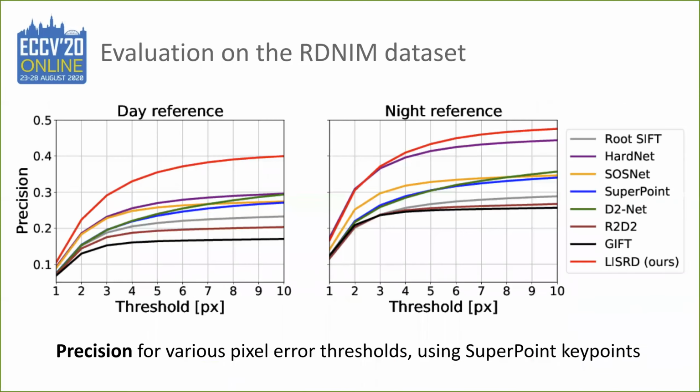Using this new dataset, we can evaluate again the precision of our method compared to the state-of-the-art descriptors, again at multiple pixel error thresholds, but this time for SuperPoint keypoints.